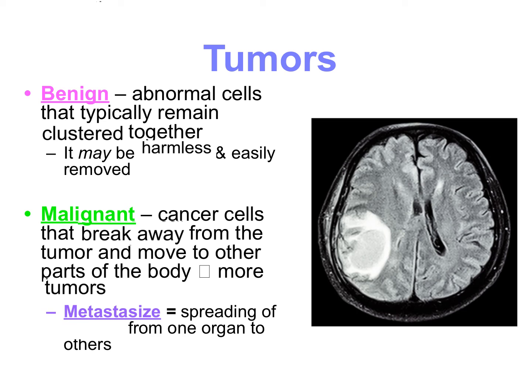And another important word to understand when talking about cancer and tumors is metastasize. And this is the spreading of disease from one organ to another. So this is a major characteristic of cancer, the ability of it to spread from one organ to the next, which is a defining factor of our malignant tumors comparatively to our benign tumors.